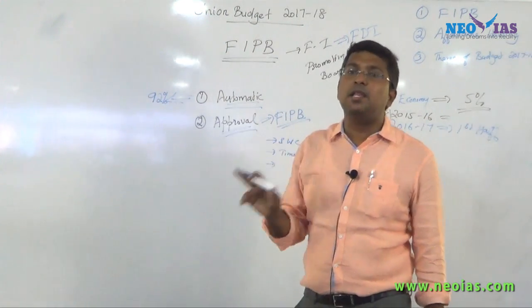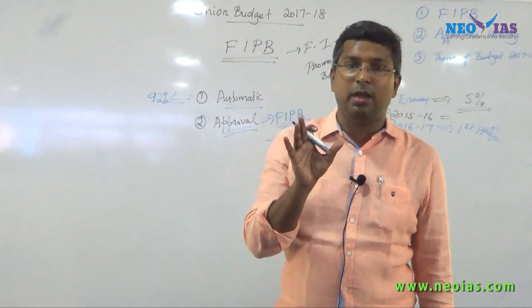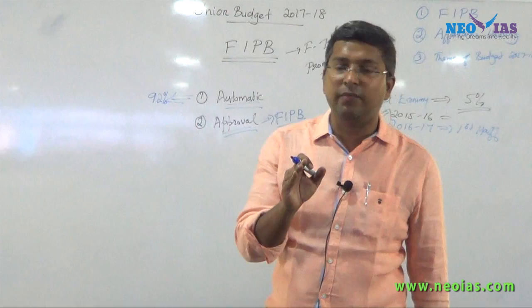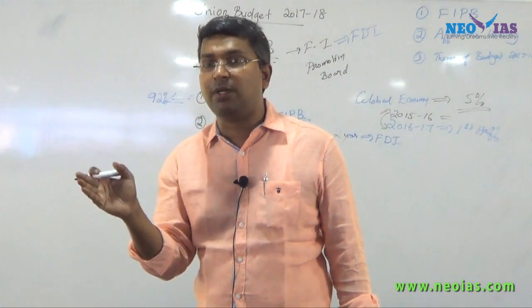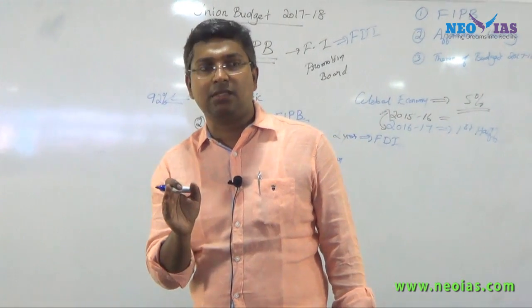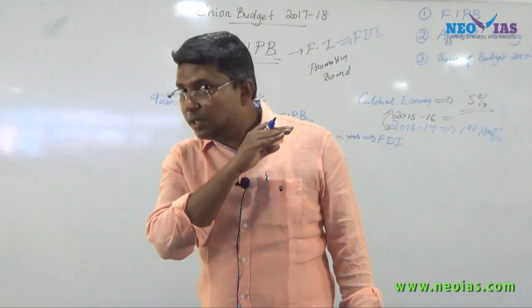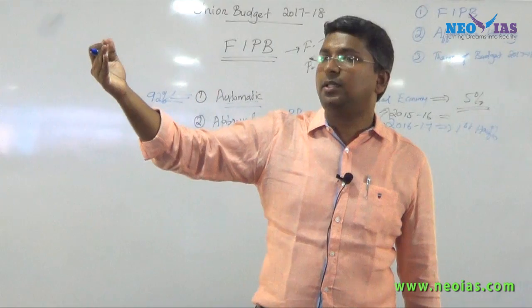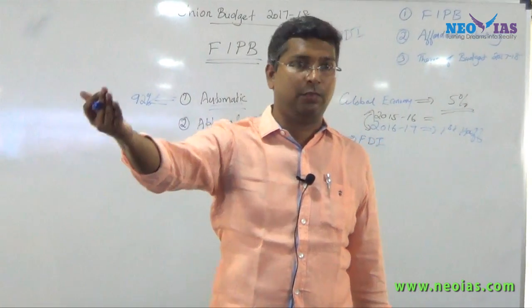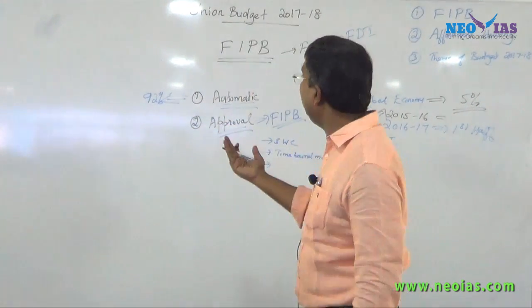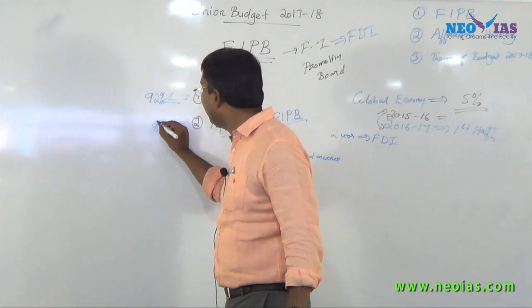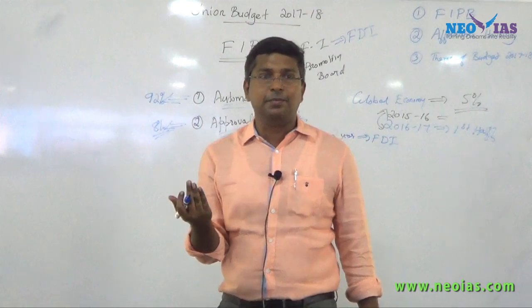This has happened mainly because of the last 2 years, especially June 2016. Don't worry, we will discuss it when we discuss the external sector and foreign investment. In June 2016, the government radically liberalized FDI norms, so that they put more sectors which were earlier under the approval route into the automatic route. So because of all these initiatives, now only about 8% of FDI is coming under the approval route.